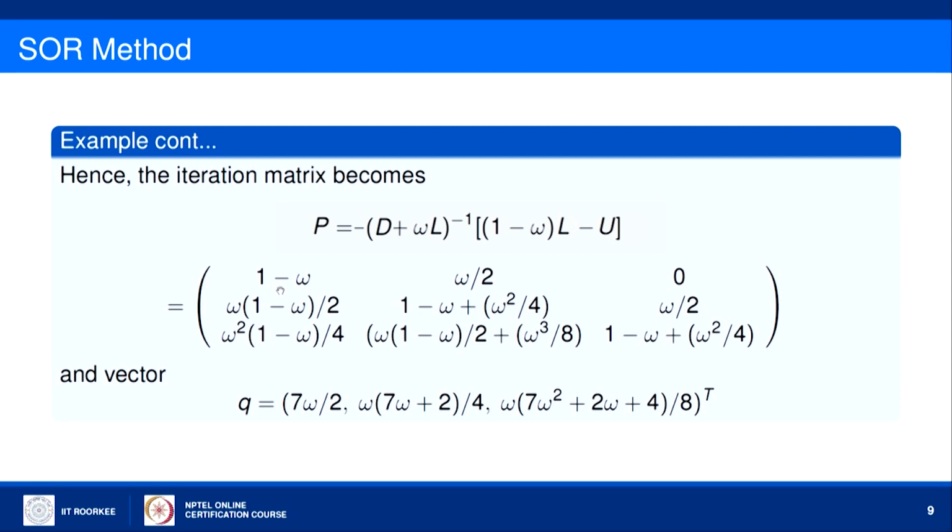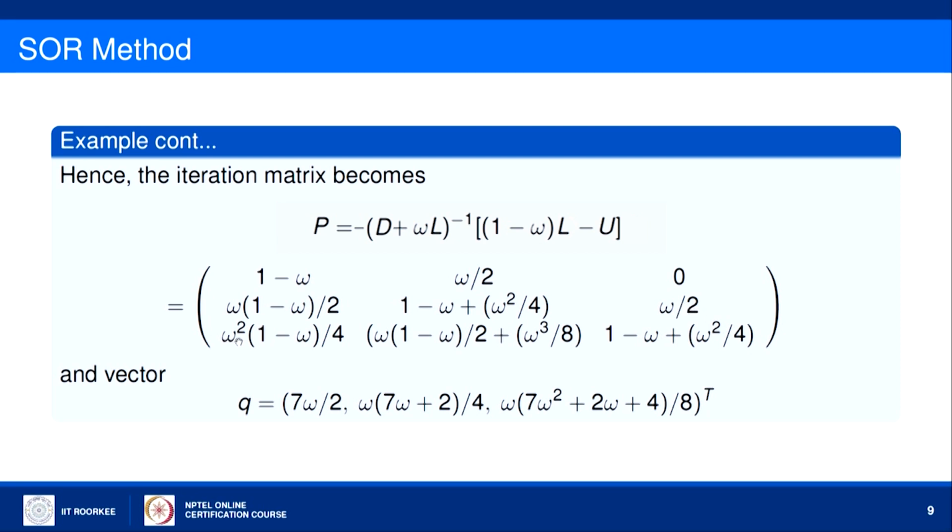So, first element is 1 minus omega, second is omega by 2, third one is 0. Then in the second row, first element is omega into 1 minus omega by 2, second element is 1 minus omega plus omega square upon 4, and the third element in the second row is omega by 2.